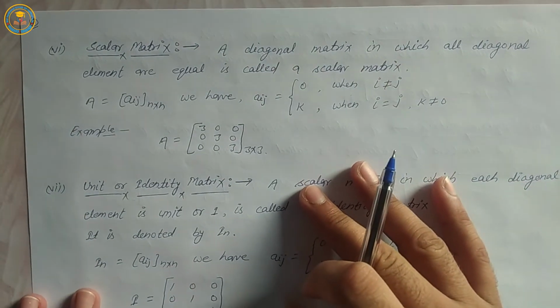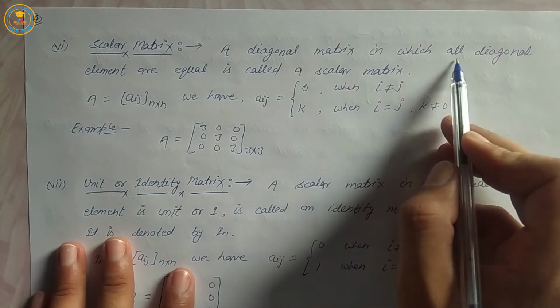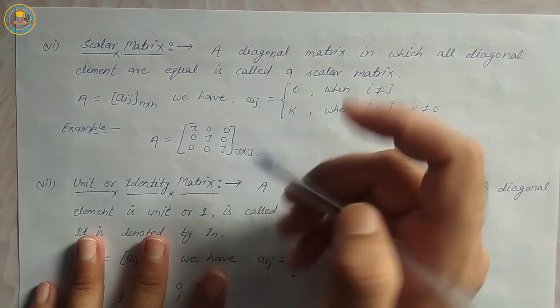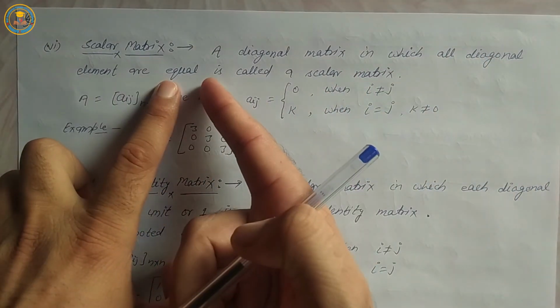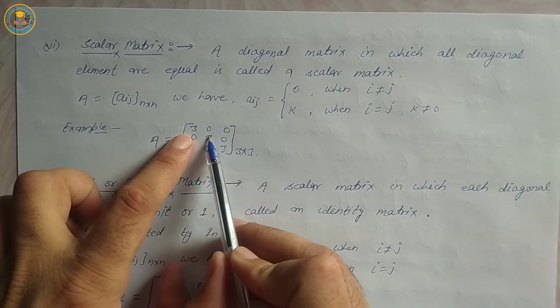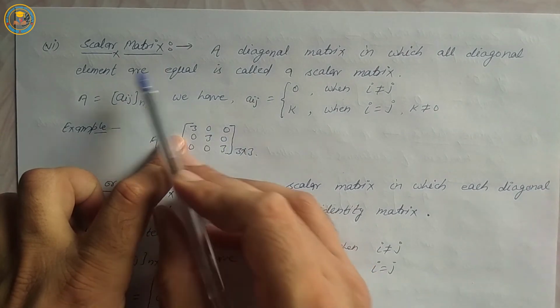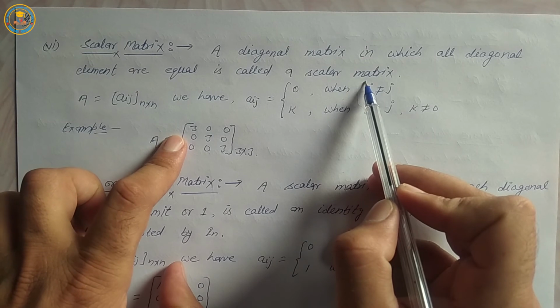Next definition, scalar matrix. A diagonal matrix in which all diagonal elements are equal is called a scalar matrix. That is, diagonal elements 3, 3, 3 are equal. Okay, it is called a scalar matrix.